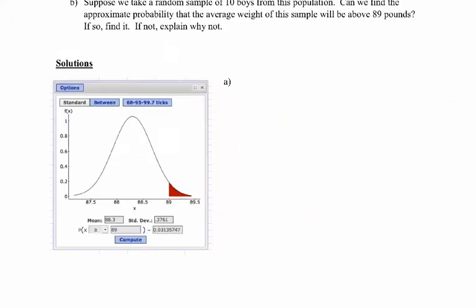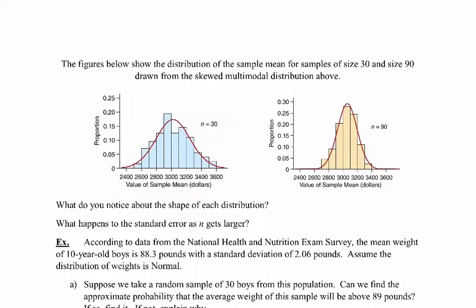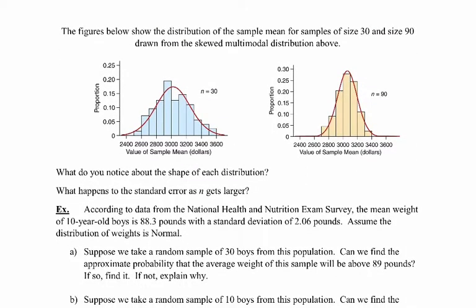So if we take from that population and we select samples of different sizes and we make a distribution for the means of all those samples, take a look at what we have. The one on the left here is sample sizes of 30, and the one on the right are sample sizes of 90. So what do you notice about each distribution? First, I hope you notice that they're both approximately normal. Not exactly, not perfect, but approximately normal. And notice that both of them are more than 25, right? So it doesn't matter that it came from a population that wasn't normal. Since the samples themselves are greater than or equal to 25, we're good to go.